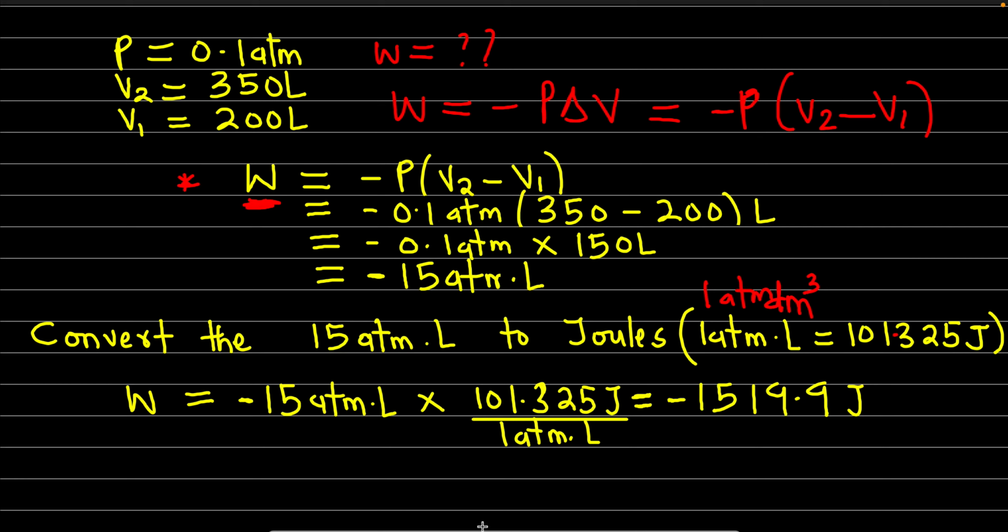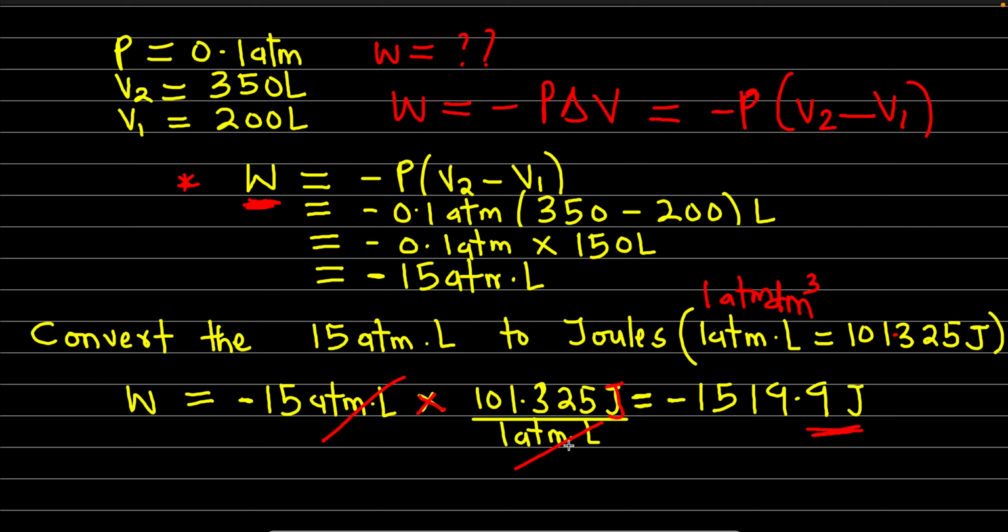So you carry out our conversion. We say 1 atm liter times, I put this so that it cancels this, leaving me with joules on top. If you don't want to go with this, you can simply use this best conversion factor. You put 15 atm liters, put your multiplication sign, you draw a line.